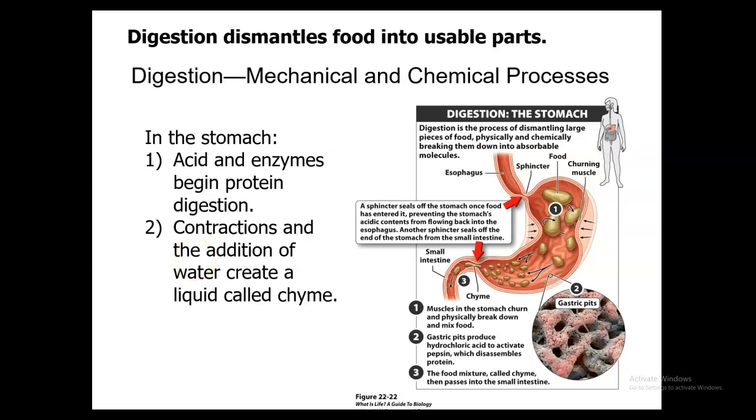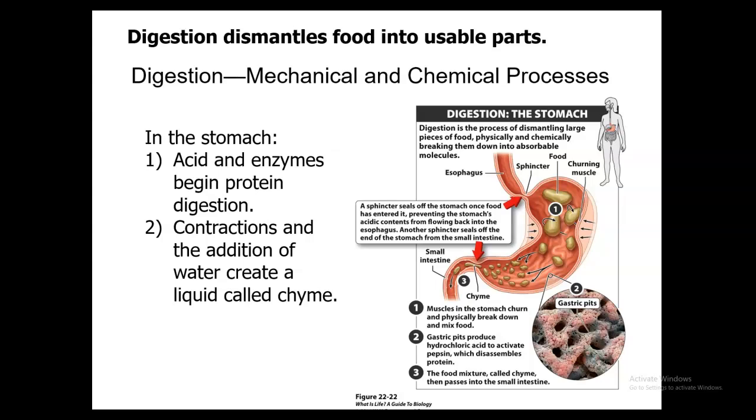Next, we have the second phase. We have digestion, the process of dismantling large pieces of food into absorbable molecules. And this is going to involve two main organs. It involves your stomach and it's going to involve your intestines. So in the stomach, you're going to have acid and enzymes that begin protein digestion, and the contractions, which are going to be called peristalsis, and the addition of water, which helps create a liquid called chyme.